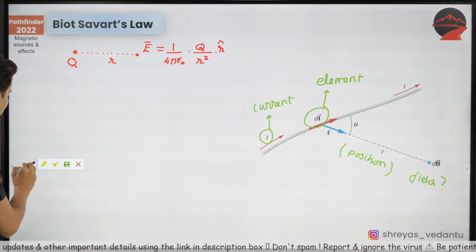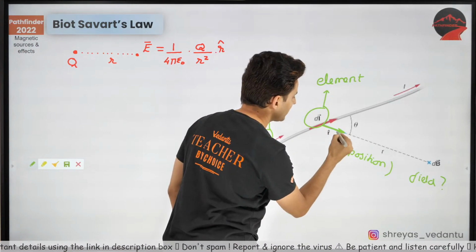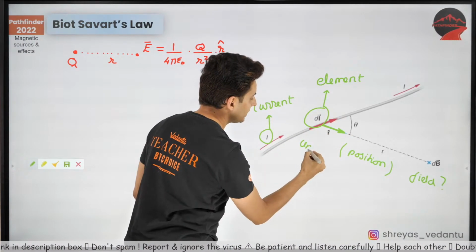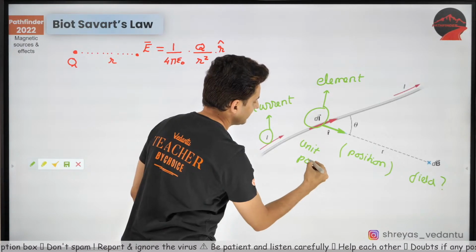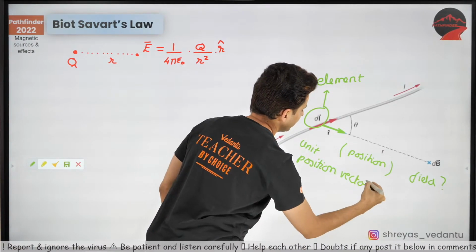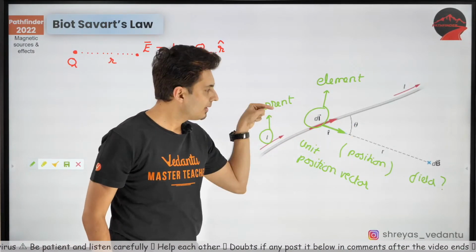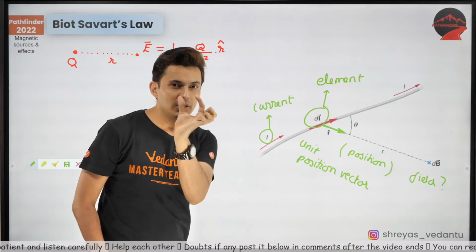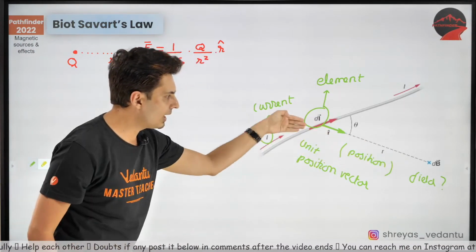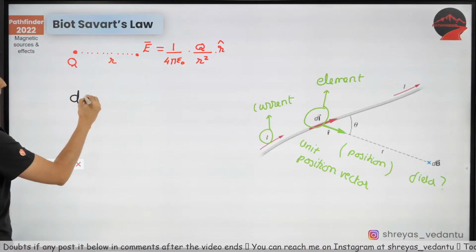Before going ahead, let me just mention one more thing. This vector, do you see over here? This is a unit position vector. The position vector points to the position where you are with respect to that element. Unit vector means the magnitude is one, and the direction is the same as where it is pointing. That field is given by dB.